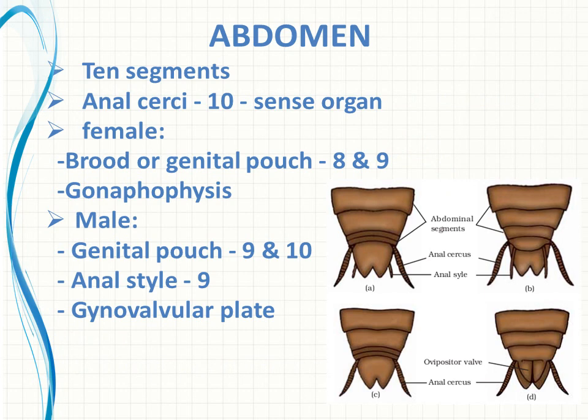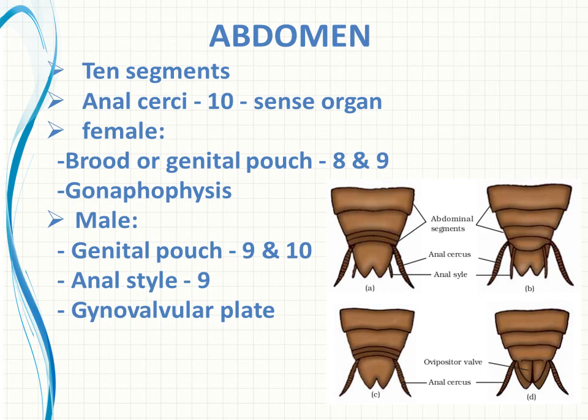Then the next region is the abdominal region. Especially in the abdominal region, there will be some deviation for male and female cockroaches, right? First we can see the common characters present in this abdominal region for male as well as for female. Then we can see which features are specific to male and to female.